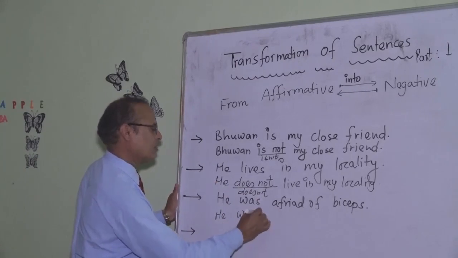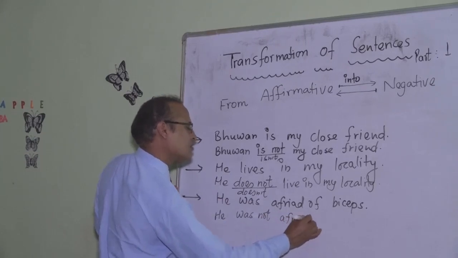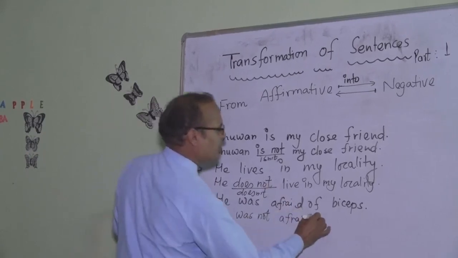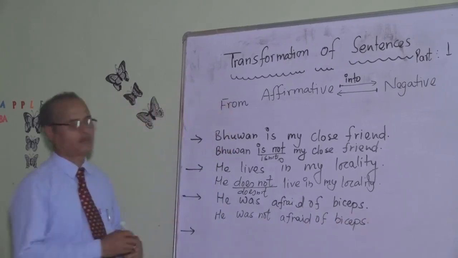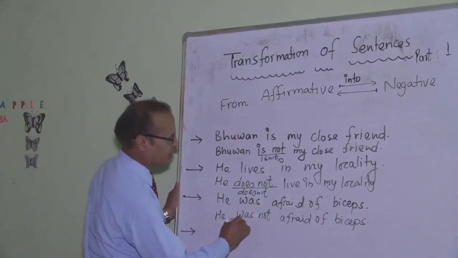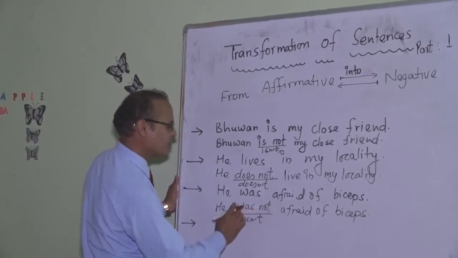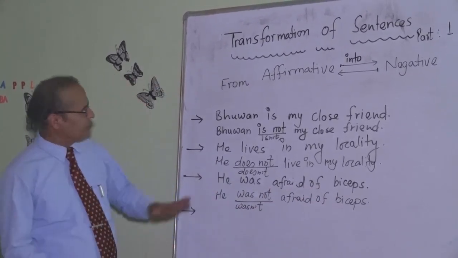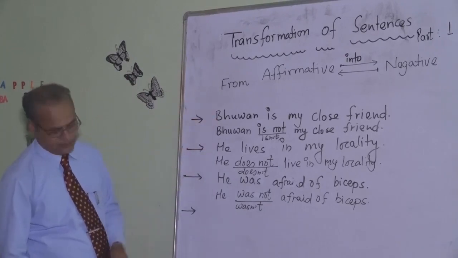He was not afraid of his biceps. He was not, or simply in contraction you can say he wasn't afraid of biceps. So affirmative, negative, affirmative, negative, affirmative, negative.